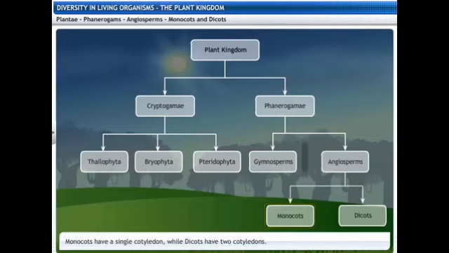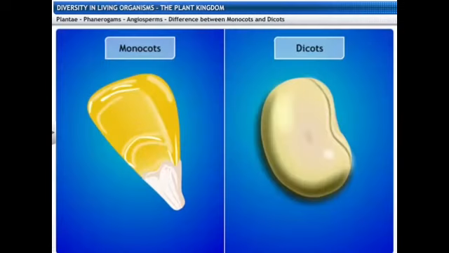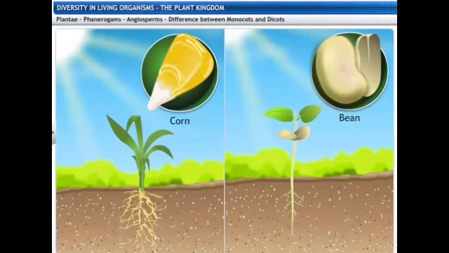So let us go into the examples of the monocots and the dicots. Well, these are the typical examples of the monocots and the dicots which you might have seen in your day-to-day life also. The corn seeds, that is the monocots, and the bean seeds in case of the dicots. We can easily divide the bean seeds from the center into two equal parts. If you observe the root system also, the differentiation is there.